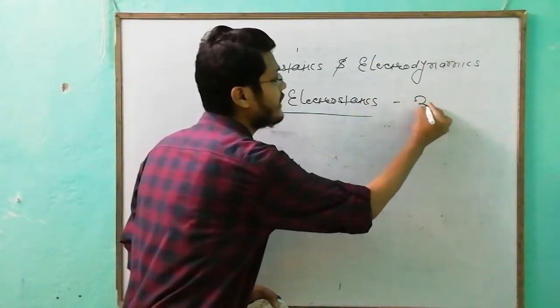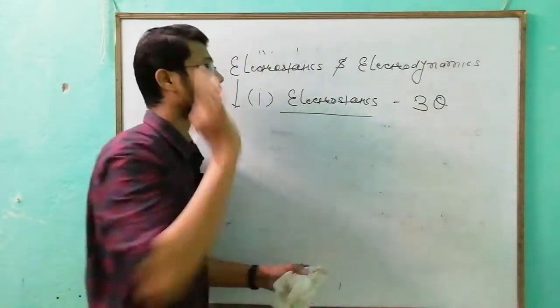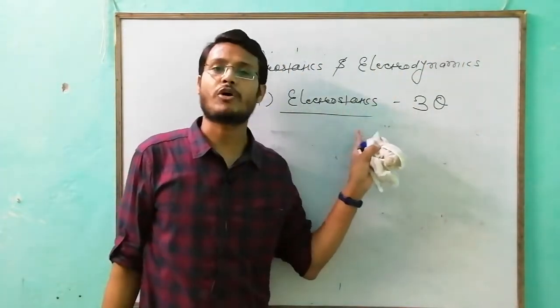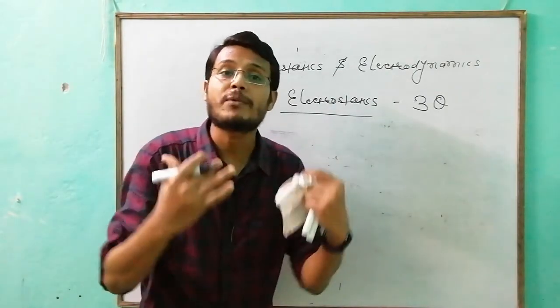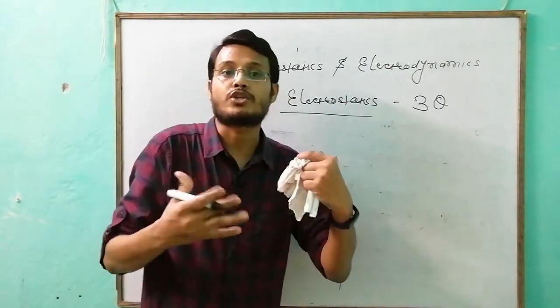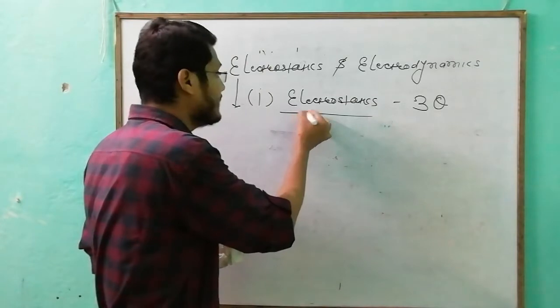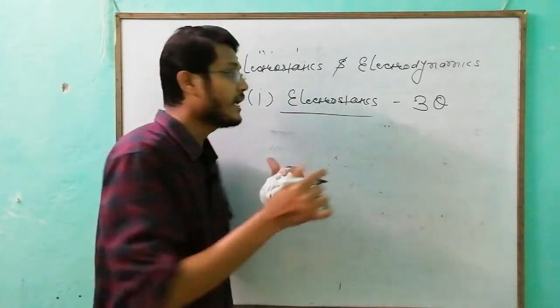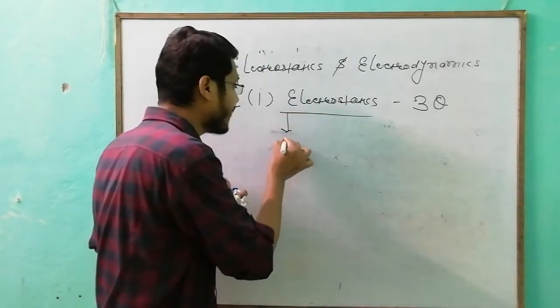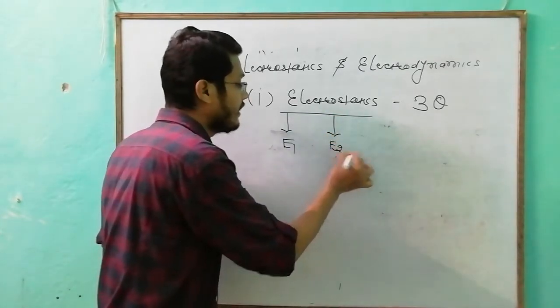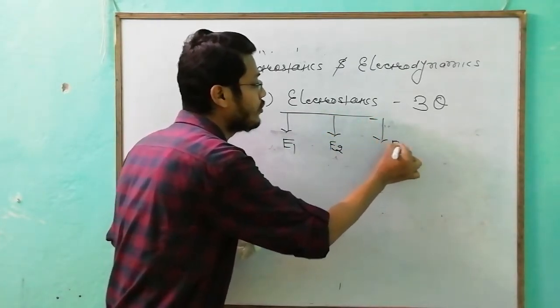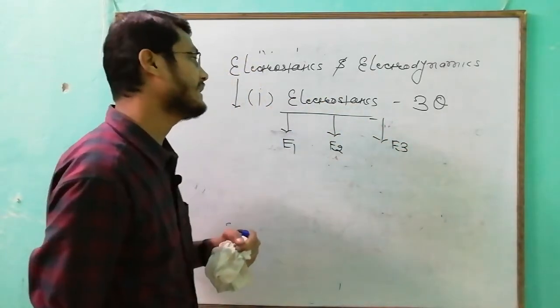Almost 3 questions you can guess from NEET. A very interesting topic, and this can only be learned if you have a good concept of 11th topics, because this is a very huge topic consisting of 3 branches: electrostatics 1, electrostatics 2, electrostatics 3.